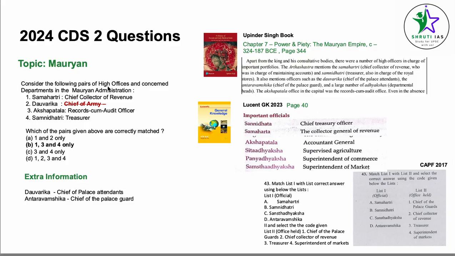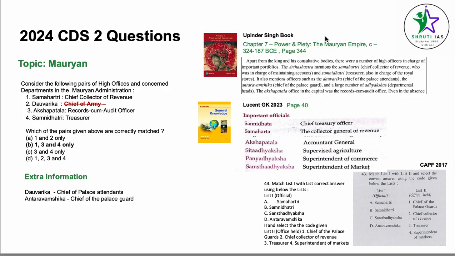Consider the following pairs of high offices and concerned departments in the Mauryan administration. Samahartri, Chief Collector of Revenue. Dawarika, Chief of Army. Akshapatala, Records cum Audits Officer. Samnidhatri, Treasurer. I might be pronouncing it wrong, but please bear with me. So here 2 is incorrect. Which of the following are correctly matched? 1, 3 and 4 is the answer.